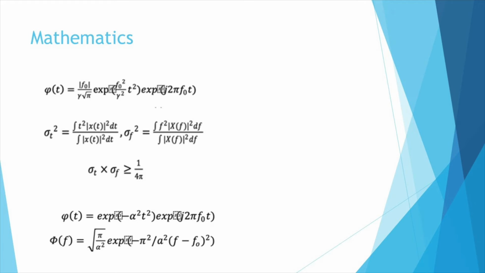The following set of Gabor transform equations, denoted in the last two equations, shows a Gaussian modulated by a sine signal. In the equation, alpha denotes how sharp the window is, and F0 denotes the modulated center frequency of the transform. The window size is determined by the center frequency. To meet the resolution criteria, we substitute alpha with an arbitrary constant y, and then make the time duration of the equation below dependent on the center frequency F0. We will then obtain the finalized general equation for the Gabor transform with normalization and maximum response and frequency.